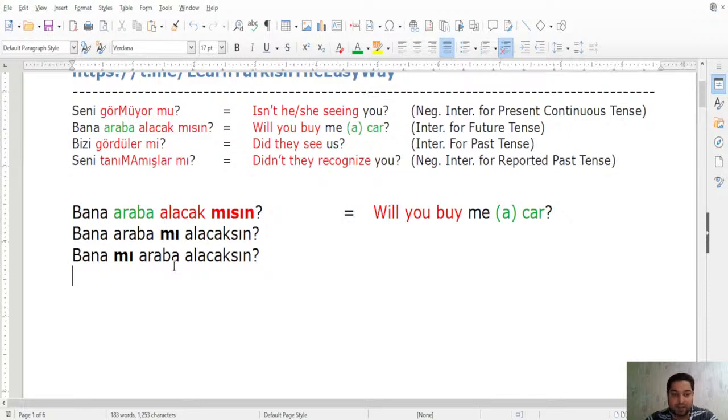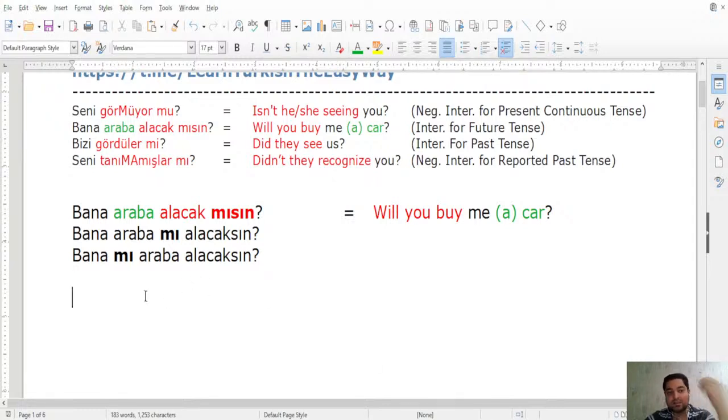That's how you basically expand it. Okay, you change the meaning, and of course you also change the intonation. Okay, bana araba alacak mısın becomes bana araba mı alacaksın, and then it becomes bana mı araba alacaksın. Okay, now two things we have to keep in mind when we change the order here, when we place this question word mı, mi, mu, mü in different parts of the sentence.